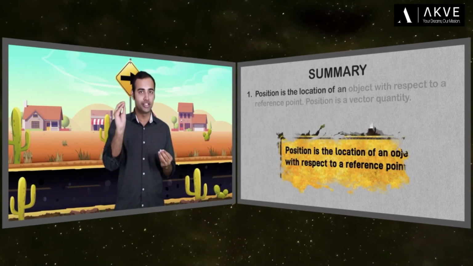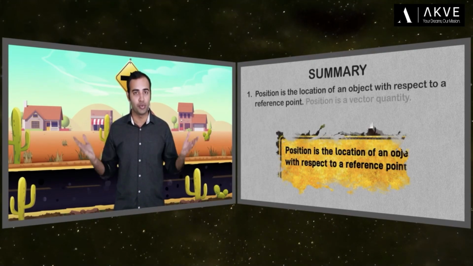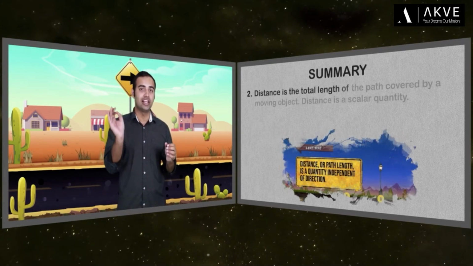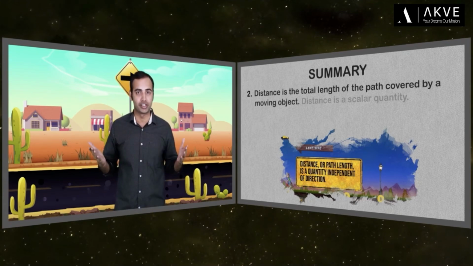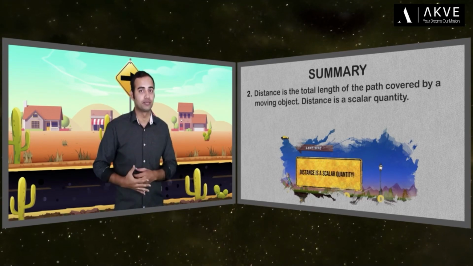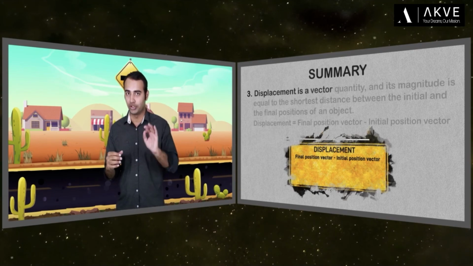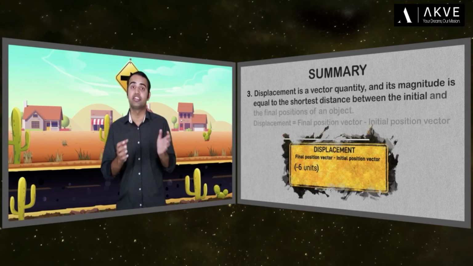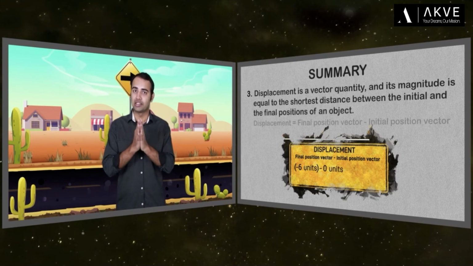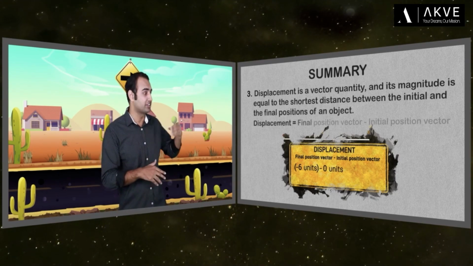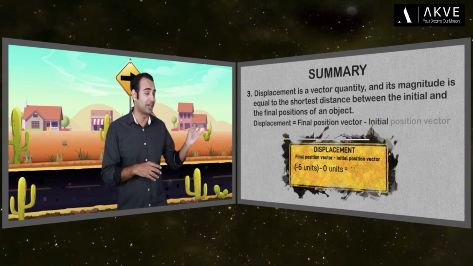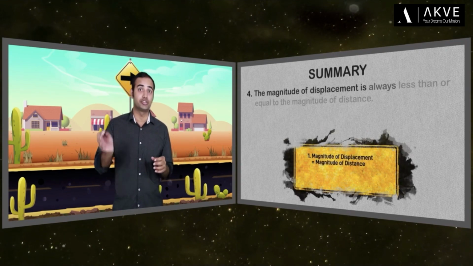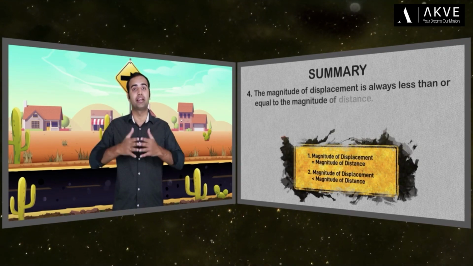Position is the location of an object with respect to a reference point. Position is a vector quantity. Distance is the total length of the path covered by a moving object. Distance is a scalar quantity. Displacement is a vector quantity and its magnitude is equal to the shortest distance between the initial and the final positions of an object. Mathematically, we write displacement as the final position vector of an object minus the initial position vector of an object. The magnitude of displacement is always less than or equal to the magnitude of distance.